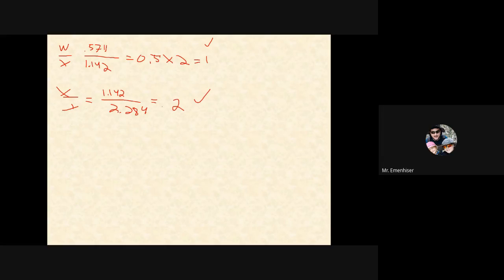That checks out. Y over Z is 2.284 divided by 2.855. I do that, I get 0.8. And this one was a little tricky, but I multiply that by 4, and that gives me 4. Wait, 0.8 times 4? That doesn't check out.